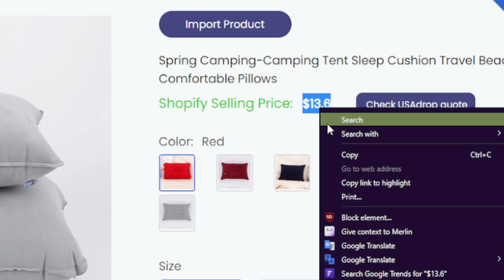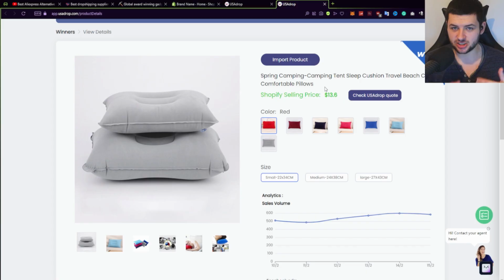The Shopify selling price is the price which you want to sell it for. This is going to be perfectly marked up, because remember, when you sell a product, you want to sell it for 3 to 5 times more than the original price that you sourced the product at. Okay, so if you're buying it from AliExpress or China for like $3, you want to sell it for $9 to $12 for example.